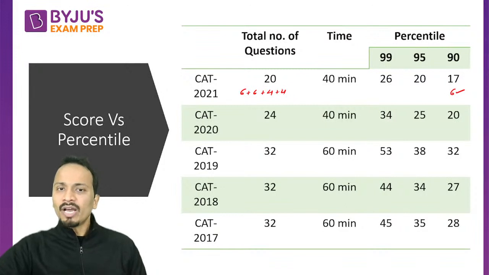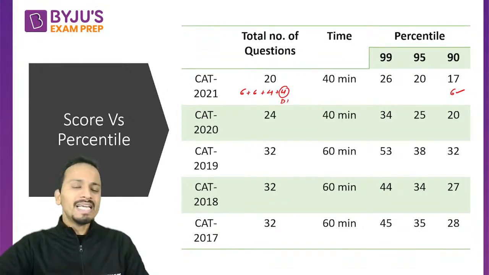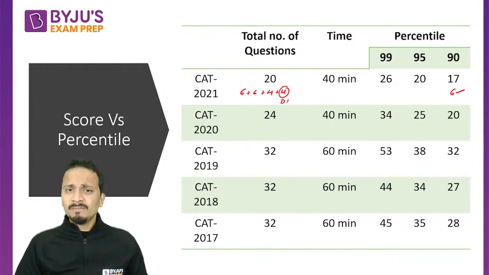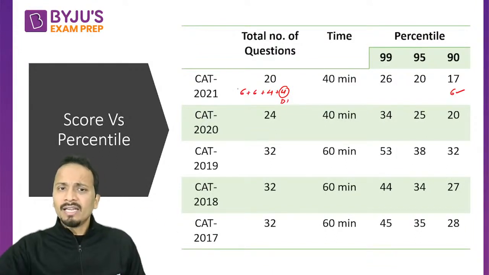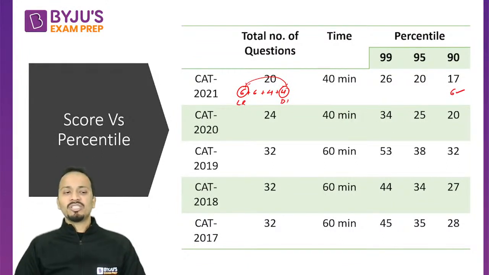Now, a student who is able to attempt one DI set, which was very easy, of 4 questions, and one more logical reasoning set having 6 questions, if you are able to attempt these 10 questions correctly, you will get more than 99 percentile.